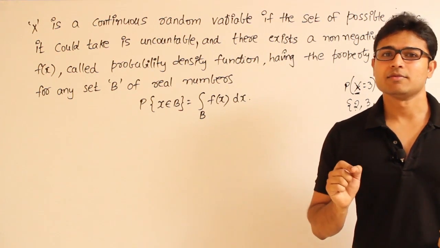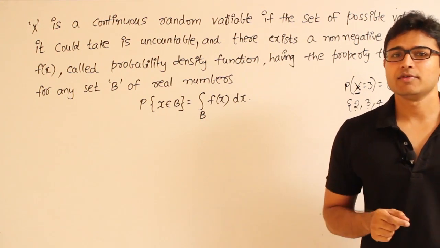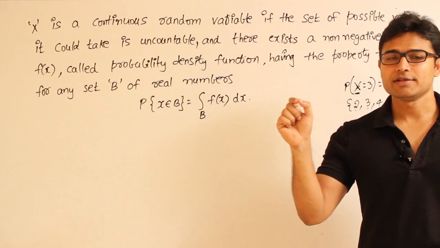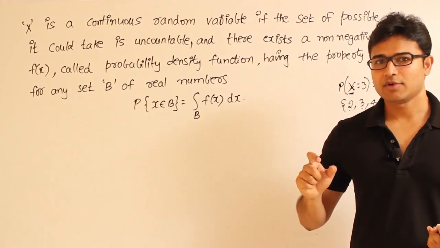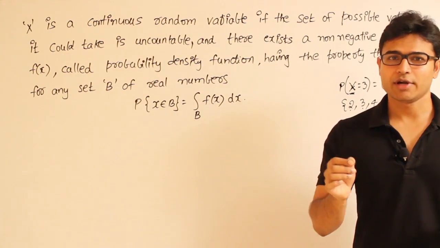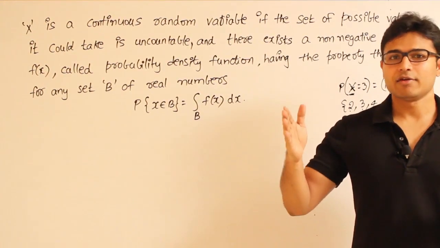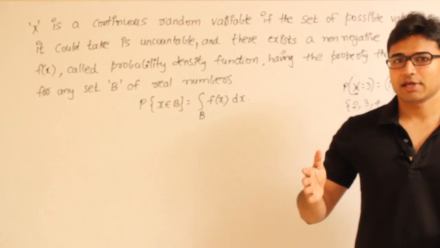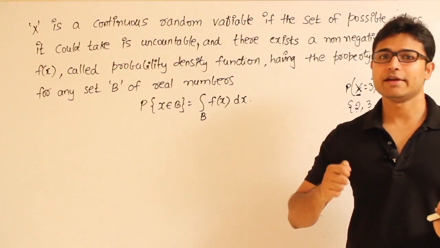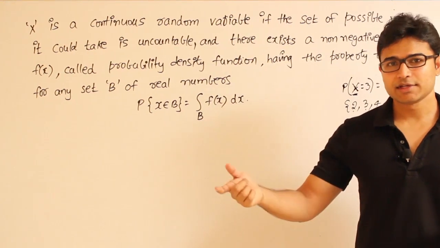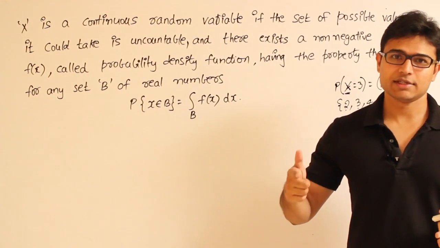In a discrete random variable, our random variable will be able to take up some points in a countable set, but in a continuous random variable it will not be able to take any point, it will be able to take a range, right? In fact the number of values that our random variable can take is uncountable. In discrete it is countable, and in continuous it is uncountable.